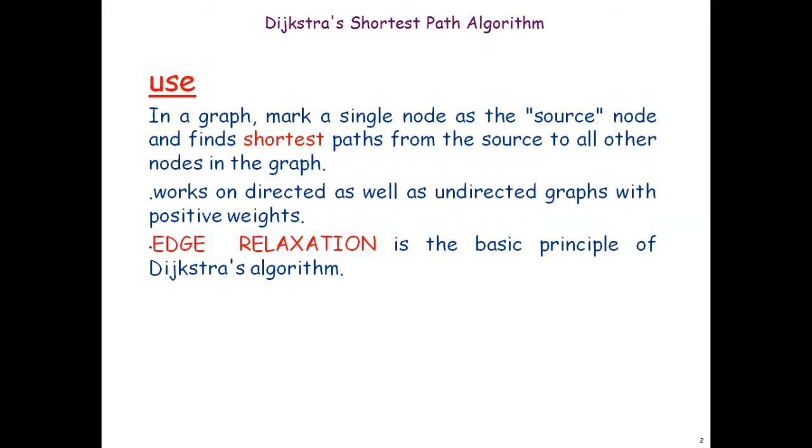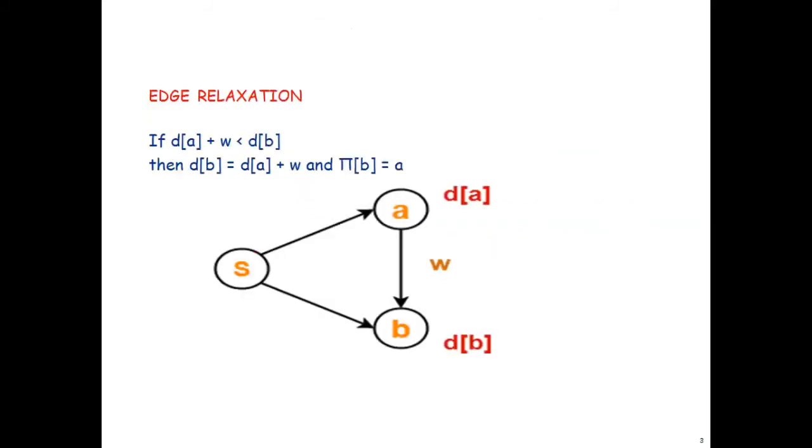And this will work for directed as well as undirected weighted graphs, but only for positive weights. We will study the Bellman-Ford algorithm in our next module, which can also manage negative weights. The major principle behind Dijkstra's algorithm is edge relaxation, and we will see what that is. This is what edge relaxation means.